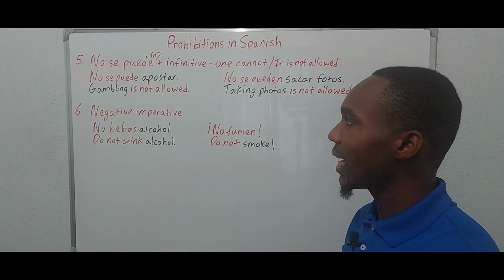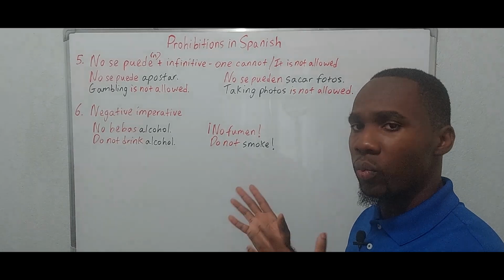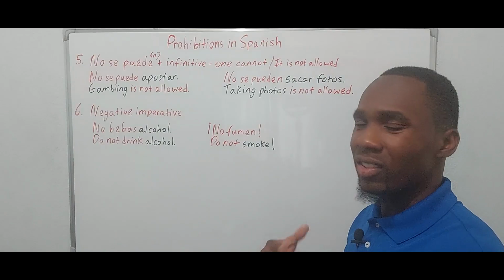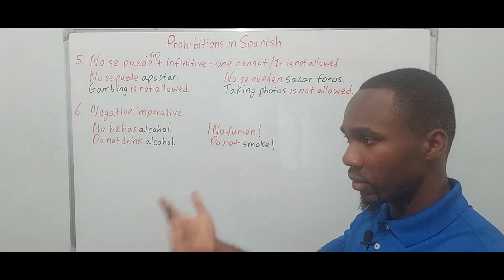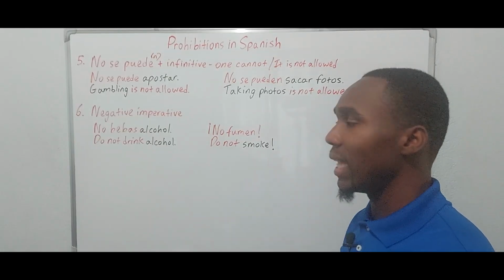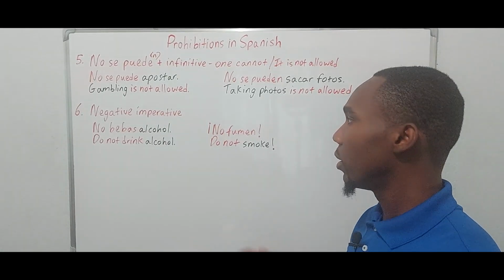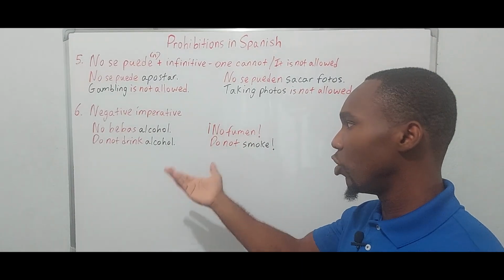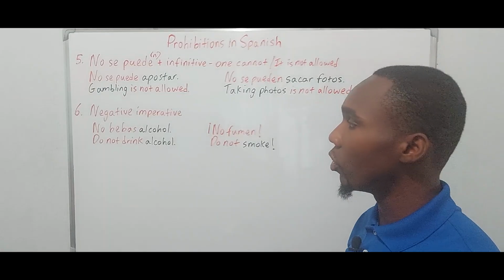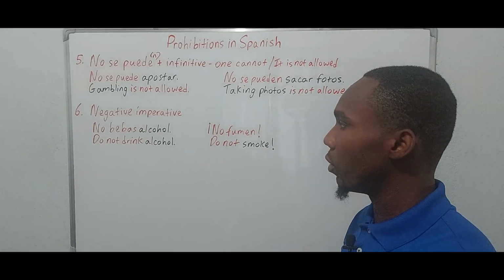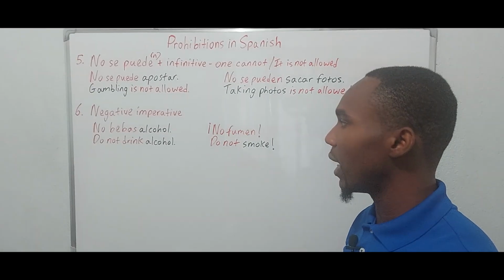Six. Negative imperative. So this is one where it is more direct. If you're talking to someone directly or addressing someone directly, you would use a negative imperative, which is obviously using no followed by the appropriate conjugation of the verb. So, no bebas alcohol. Do not drink alcohol.